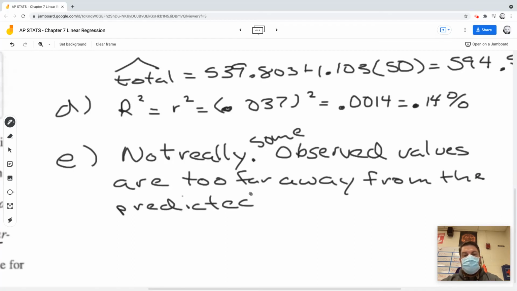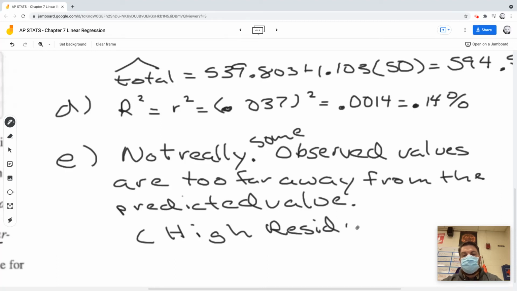Now, what am I really saying? That it has a high residual, right? Remember, the residual is the observed value minus the predicted value. And also, that's how you find R and R squared. And it's the sum of least squares and some other stuff, okay? Any questions on this stuff? Does this make sense to you guys? Okay, good.